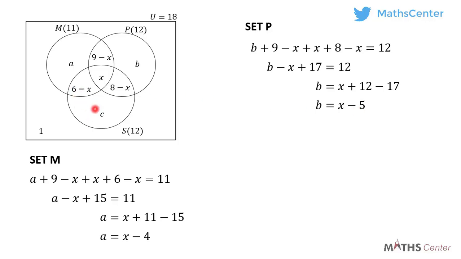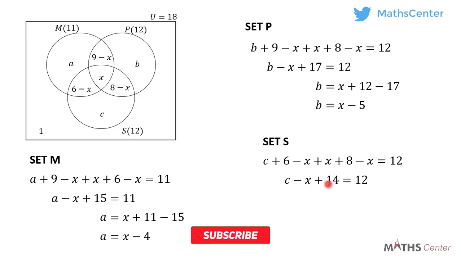Let's solve for set S. The total members in set S is 12. So when we add everything in set S together, we should get 12. So we have C plus 6 minus X plus 8 minus X is equal to 12. This gives us C minus X plus 14 is equal to 12.